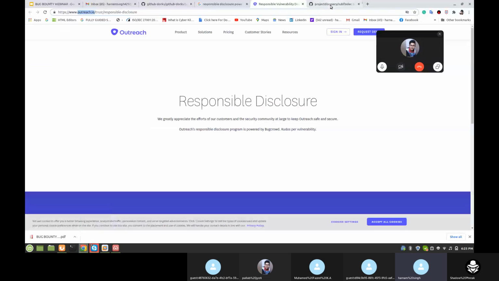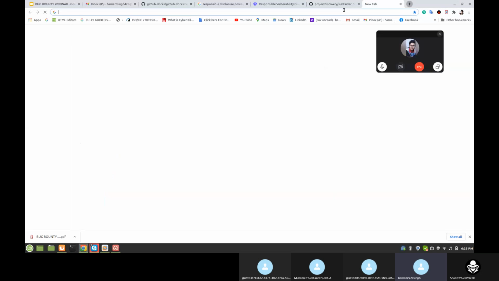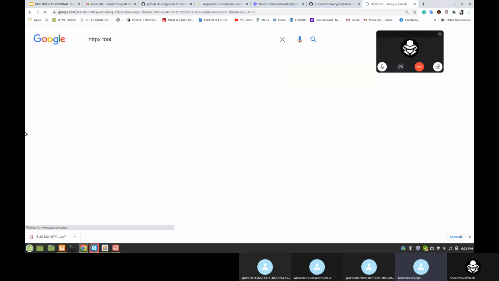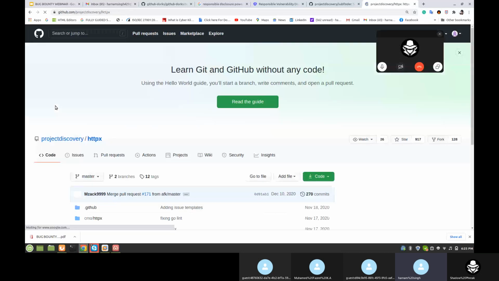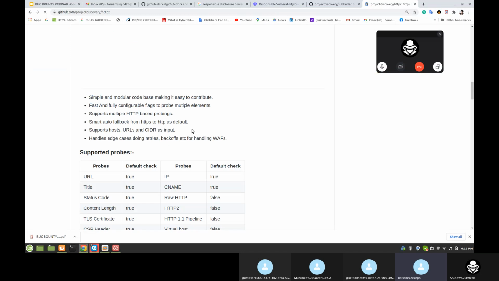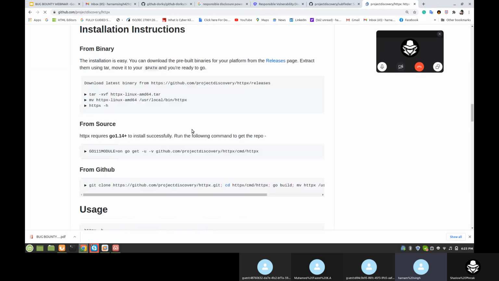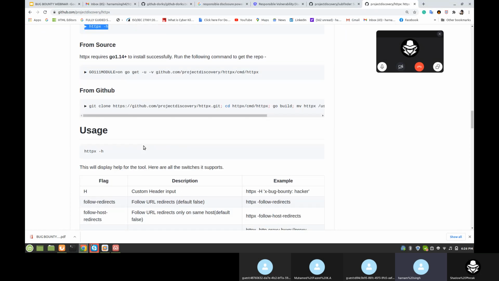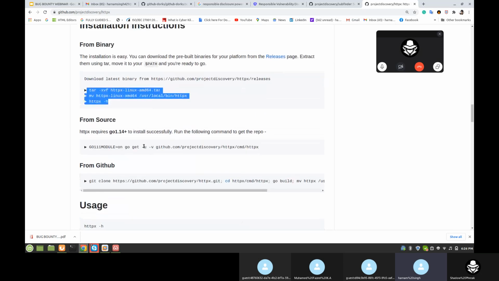Next we will use httpx. Now you need to install the httpx tool from GitHub, a ProjectDiscovery tool. Again, you need to download the zip file first, then unzip it, then move to the local bin httpx. Follow these steps only and you will install it easily.